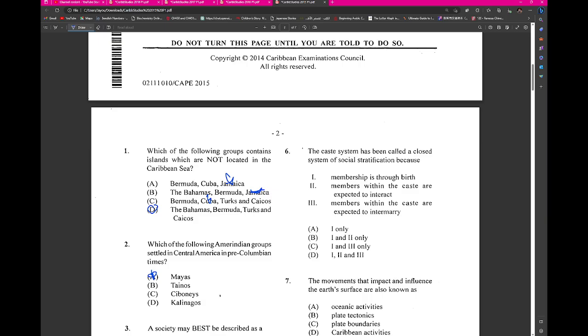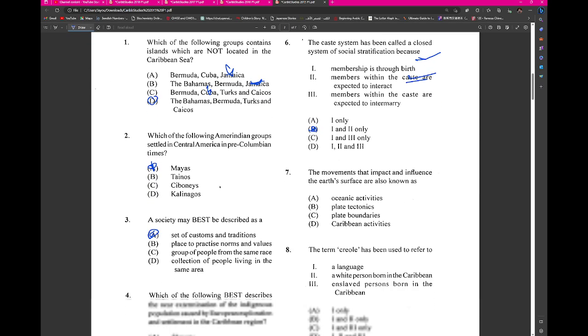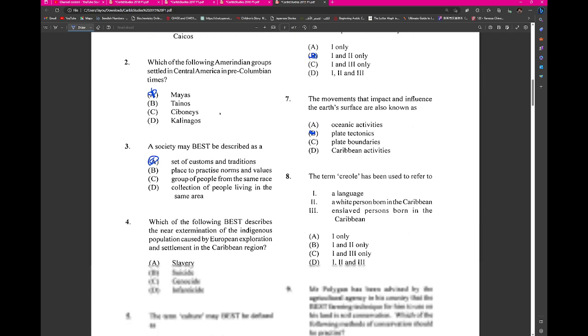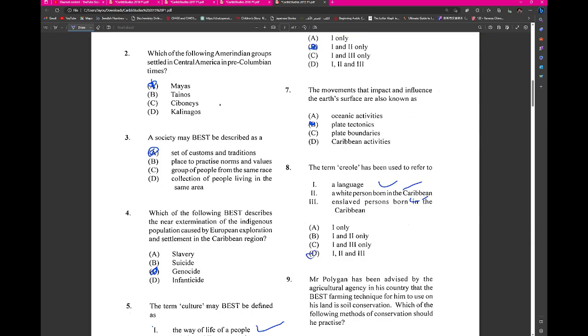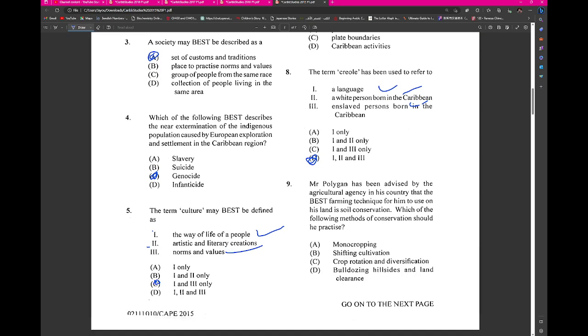Alright, so let's look at number 6. The caste system has been called a closed system of social stratification because membership is through birth. Members within the caste are expected to interact, and members within the caste are expected to intermarry. Nope. 1 and 2. The movements that impact and influence Earth's surface is known as plate tectonics. Crew refers to all 3.